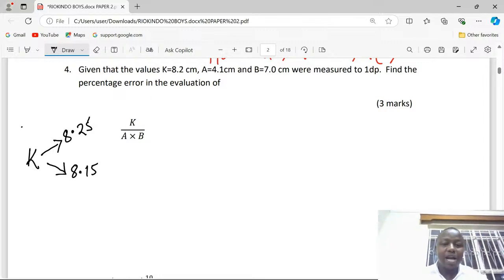This is when we add or subtract 0.05, the absolute error in the recording of such a dimension.